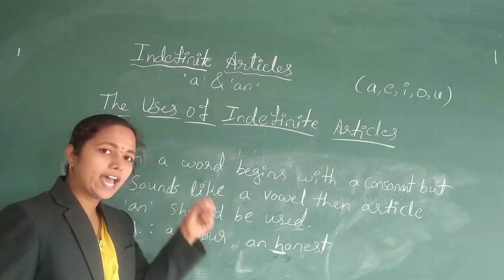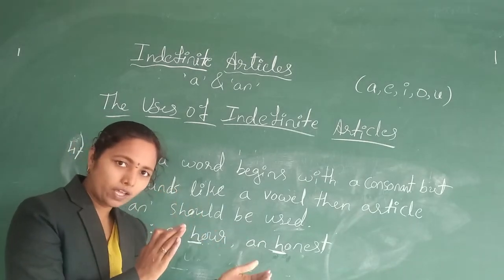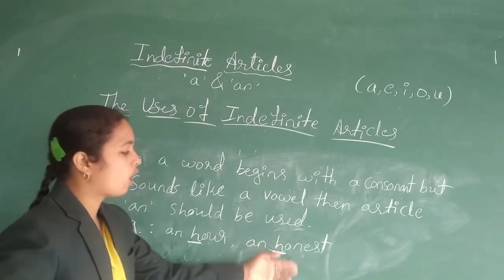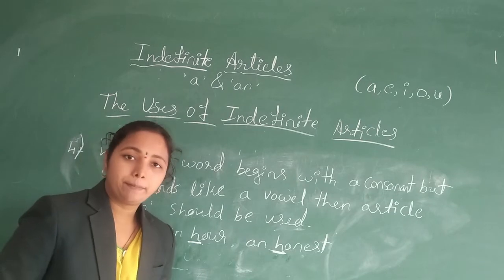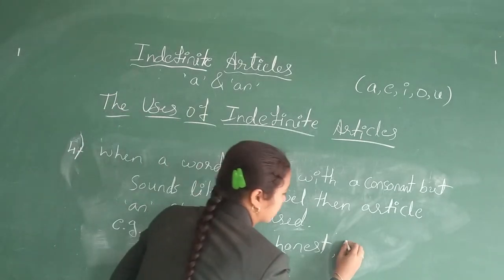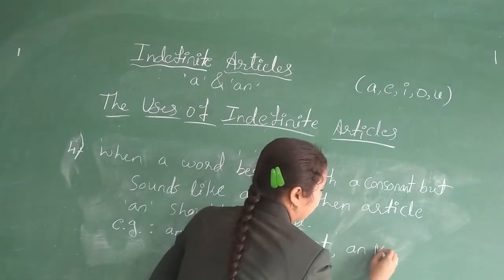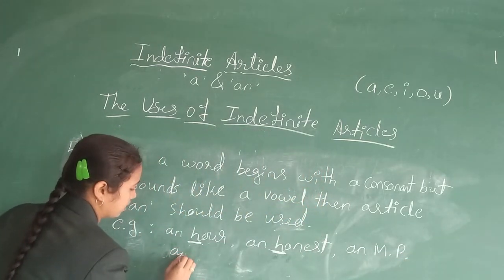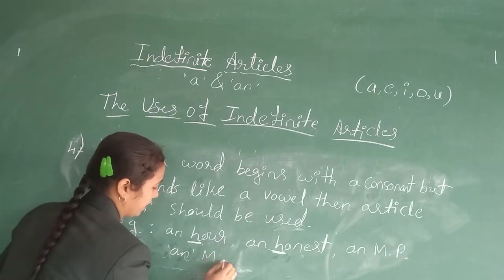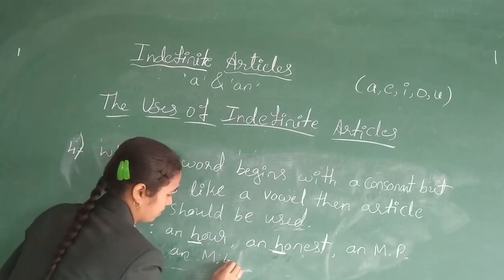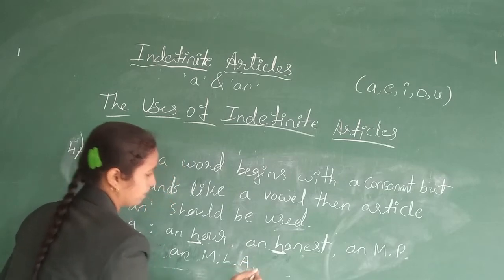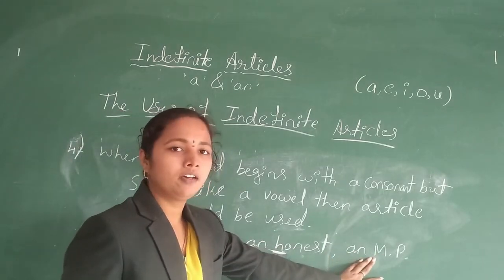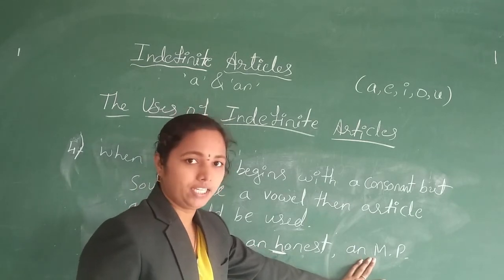So we use article an before the word which begins with a vowel or vowel sound. An hour, an honest, likewise an honorable, likewise an MP and an MLA. Member of Legislative Assembly, Member of Parliament. So how do we pronounce it? Not M or P, but an MP.